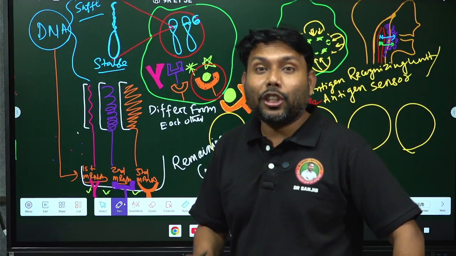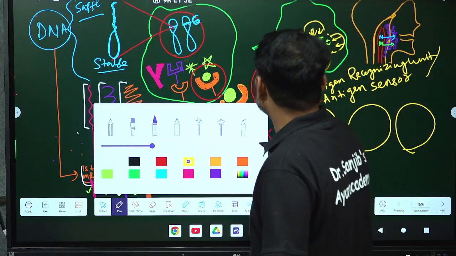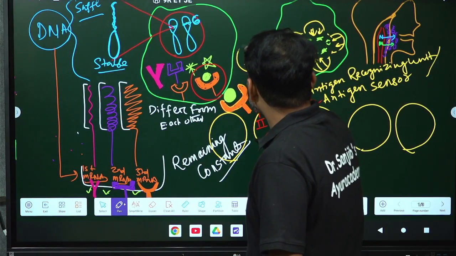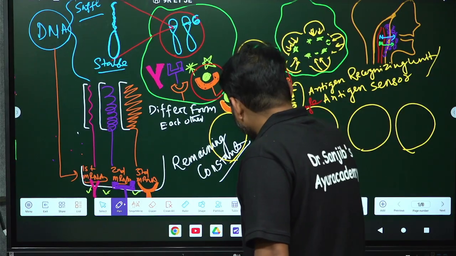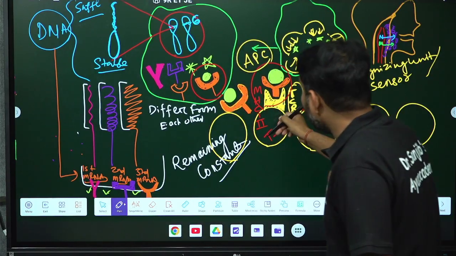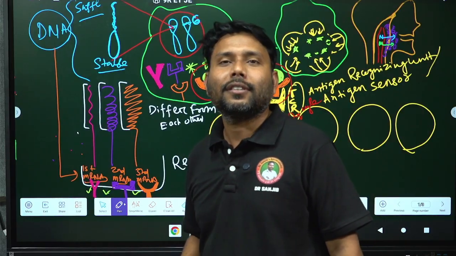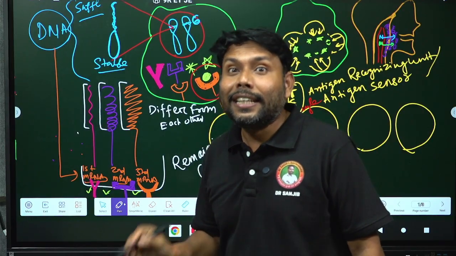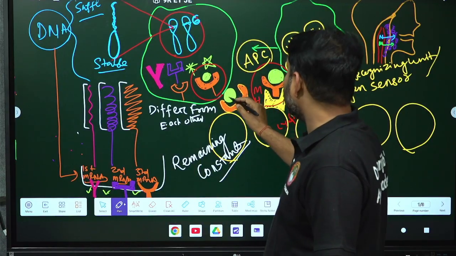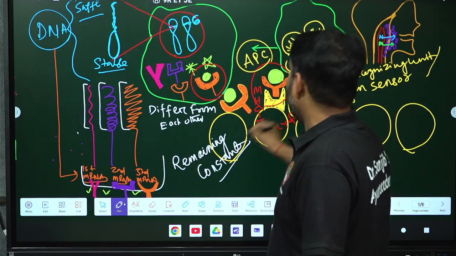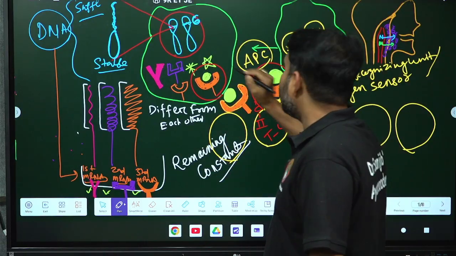Now you are getting the justification of the name antigen presenting cell, I think. Hope you have understood. What is an antigen presenting cell? APC, like the macrophage, is presenting the antigen processed with the MHC class 2 protein to the T lymphocytes. That's why it is called an antigen presenting cell. It is a very important question asked in the examination: what is an antigen presenting cell? It is a macrophage presenting the antigen, processed by MHC class 2 protein, to the T lymphocytes.